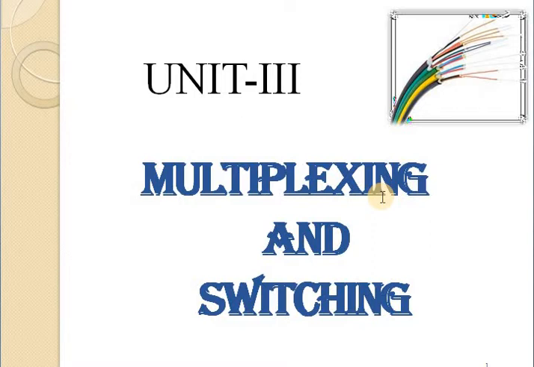The definition of multiplexing is that multiplexing is a set of techniques that allows the simultaneous transmission of multiple signals across a single line. Mux means a number of inputs on the sender side and one output, and demux means one input and a number of outputs. This is the demux side processing. Frequency division multiplexing is the analog multiplexing technique that combines analog signals, and wavelength division multiplexing is also an analog multiplexing technique that combines optical signals.